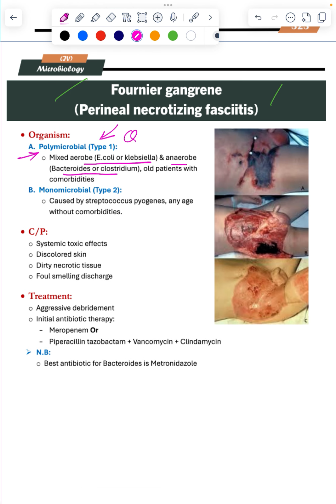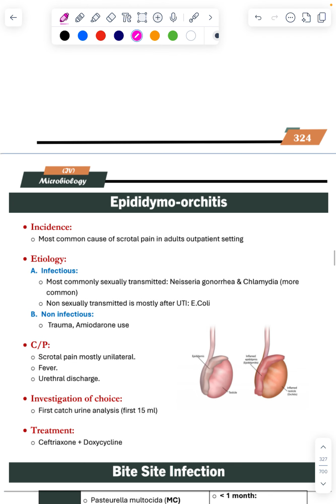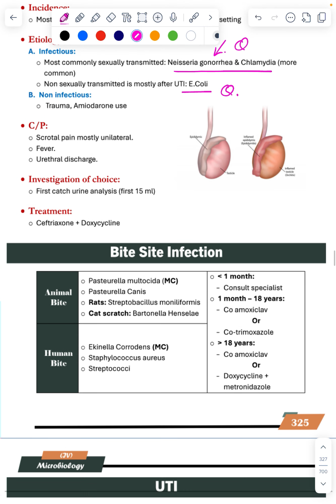Now this is another question about epididymo-orchitis. Most commonly Neisseria gonorrhoeae and chlamydia in the sexually active. Non-sexually transmitted is E. coli. This is human bite; most commonly asked, animal bite and human bite. Animal bite, this is coming as a question. Eikenella, human bite, only one, that is Eikenella. If it is not there, Staph aureus has to be in the option.